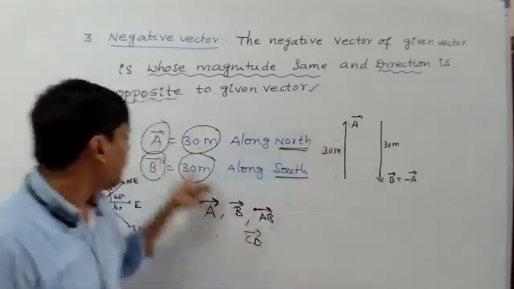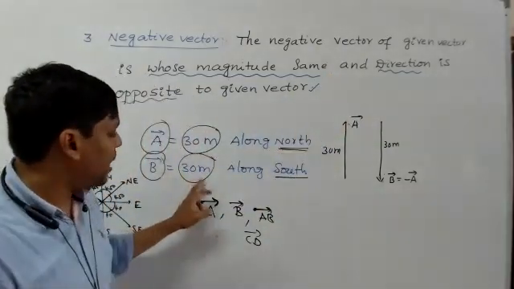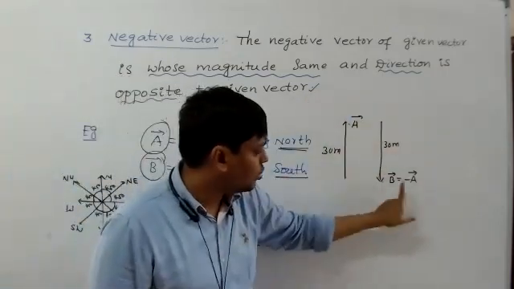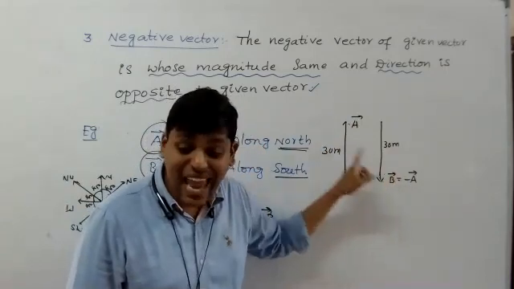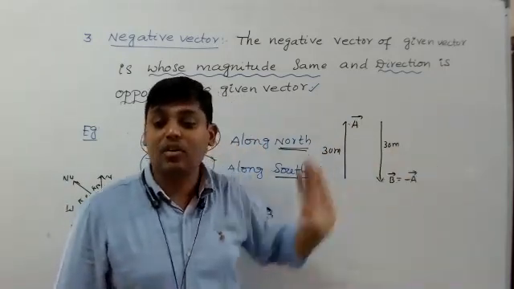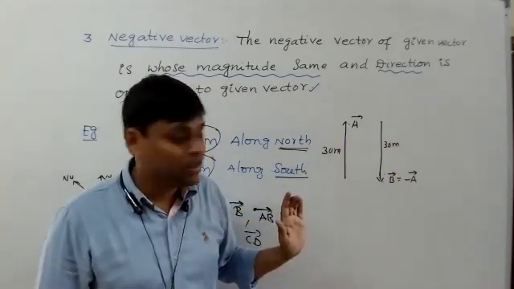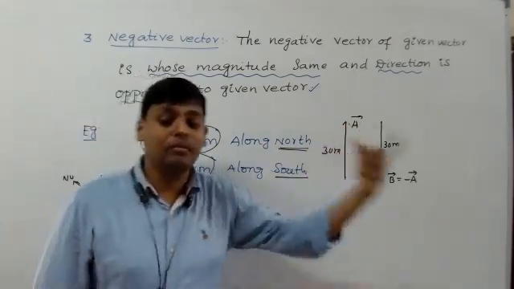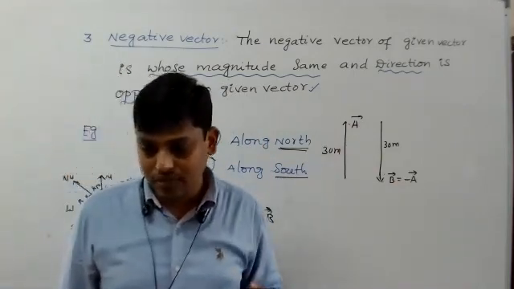A bar vector. So magnitude is what? 30. Vector is what? A bar. B bar's magnitude is what? 30. Direction is what? South here. So here A bar and B bar have the same magnitude, but B bar's direction is exactly opposite to A bar. That's why B bar is known as the negative vector of A bar. Similarly, if A bar equals minus B bar, then A bar is known as the negative vector of B bar. So that is the negative vector concept, right?